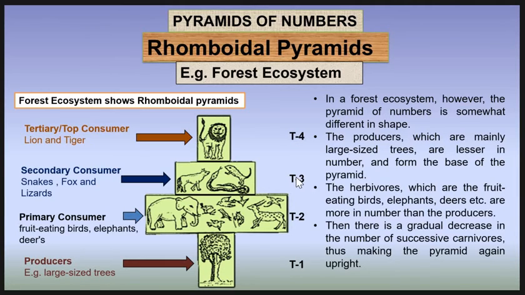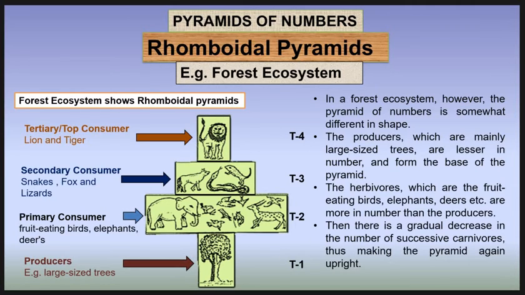If the pyramid showed only 3 trophic levels, then it would look like 2 narrow ends and a broad middle. But in this pyramid, see the 4th trophic level. That's why the pyramid is a rhomboidal pyramid.